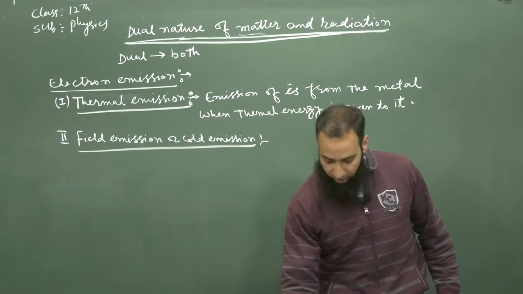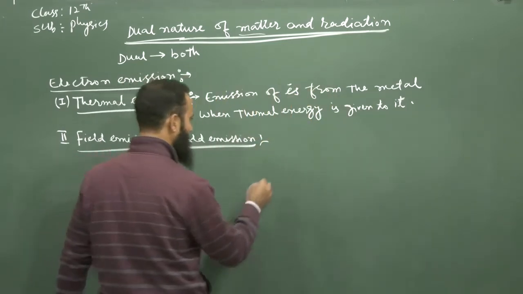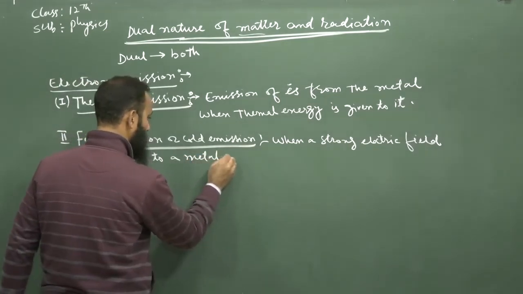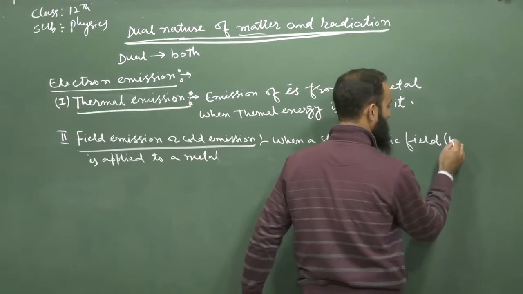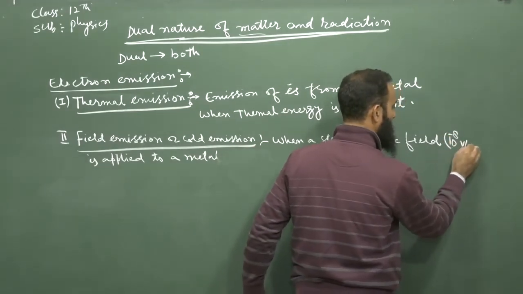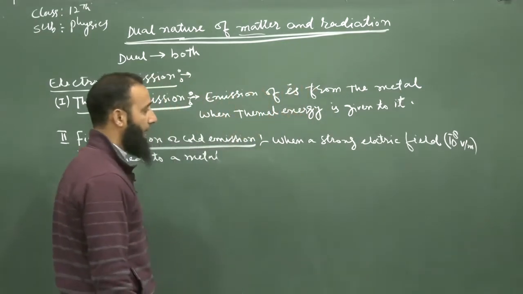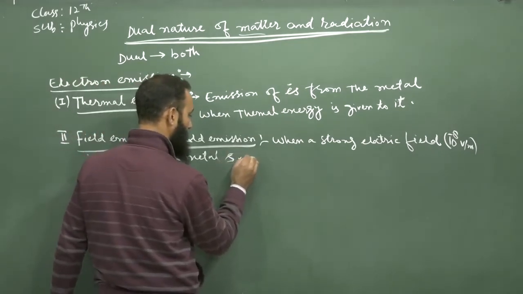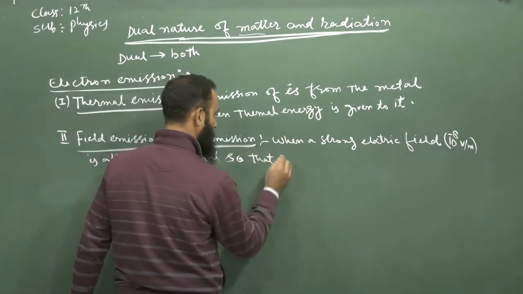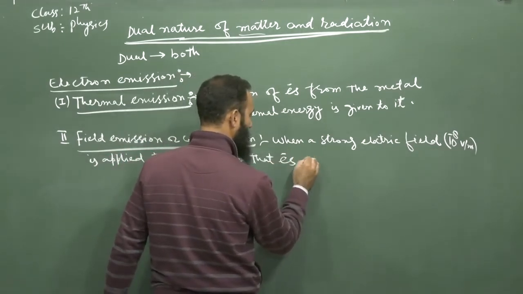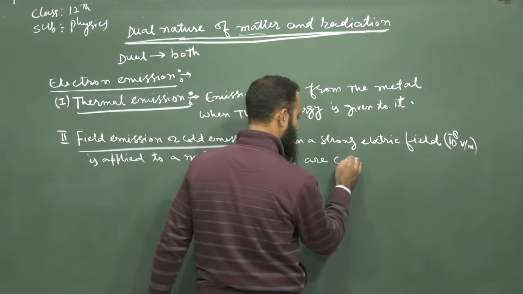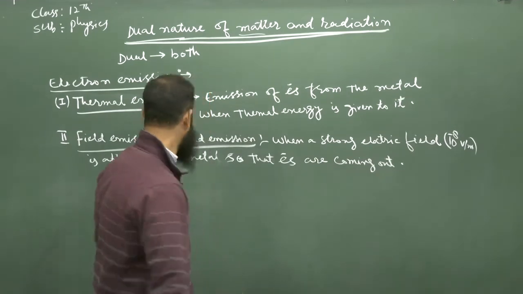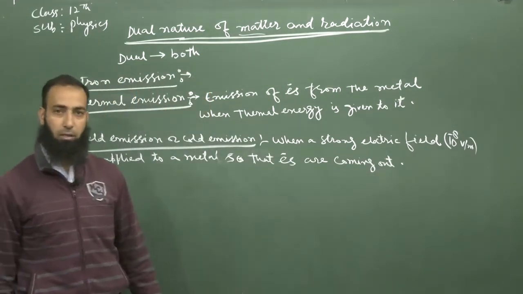That means a strong electric field, of the order of 10 raised to the power 8 volt per meter, is applied to a metal so that electrons are coming out. Such an emission is known as the field emission or cold emission.